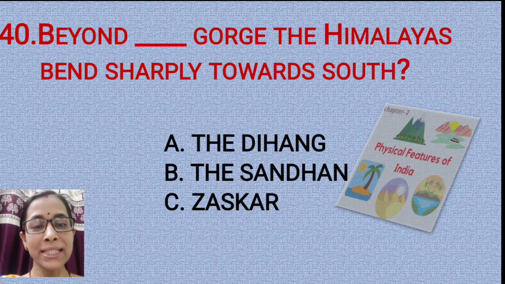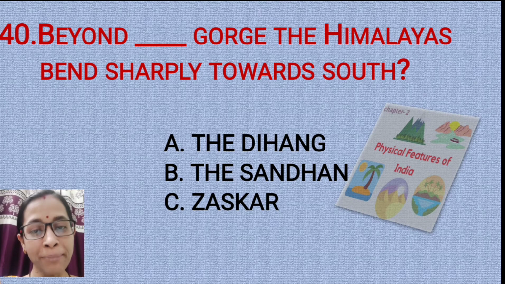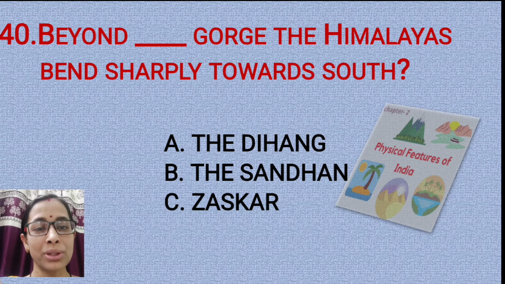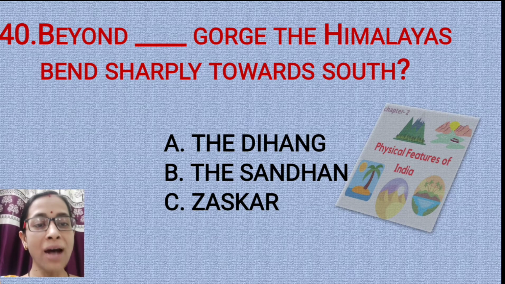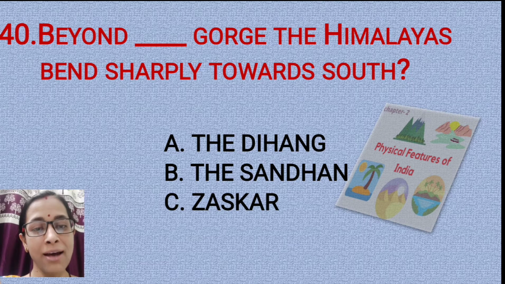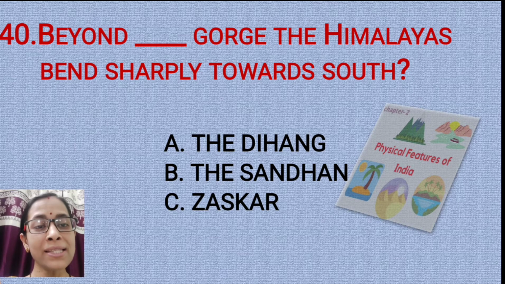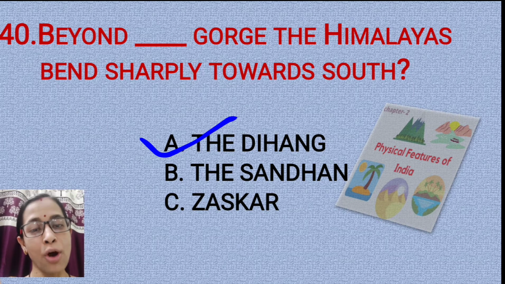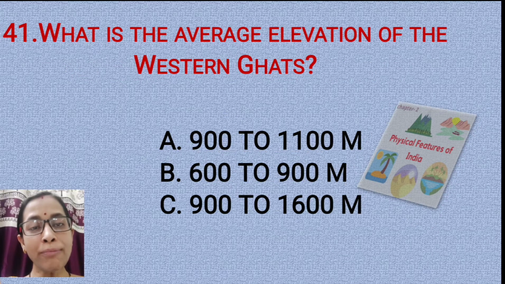Question number 40. Beyond Dihang Gorge, the Himalayas bend sharply towards the south. Option A, the Dihang. Option B, the Sandhan. Option C, the Jaskar. The correct answer is option A, beyond the Dihang Gorge.